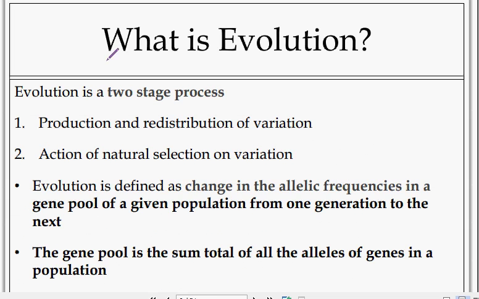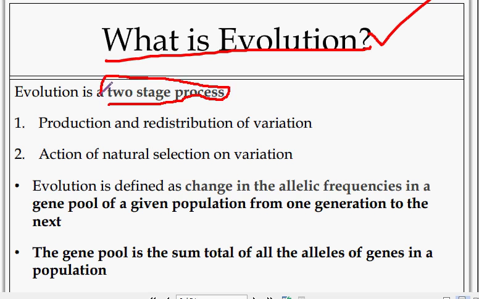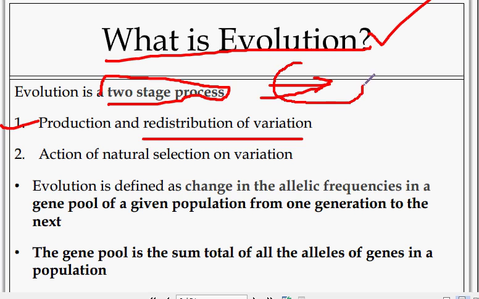What is evolution? We will discuss the exact, complete meaning of evolution. Evolution is a two-stage process: production and redistribution of variation. The first one is production: due to environmental conditions, an organism undergoes variation.